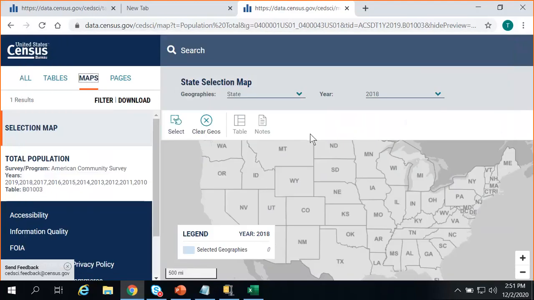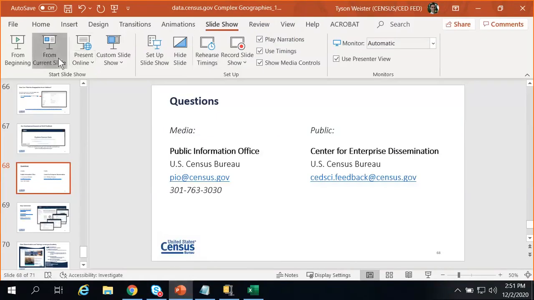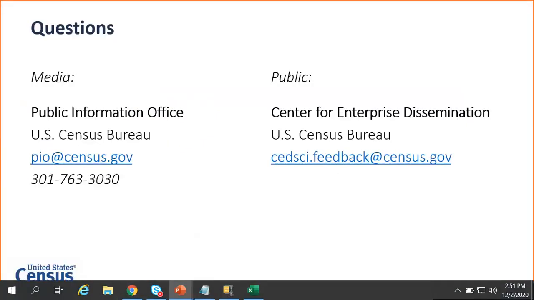we would be glad to hear that. But if not, and there are ways that we can make the output work better, know that we haven't developed it officially, but you could also tell us any specific ways we could improve it by emailing cedsi.feedback@census.gov. Thank you.